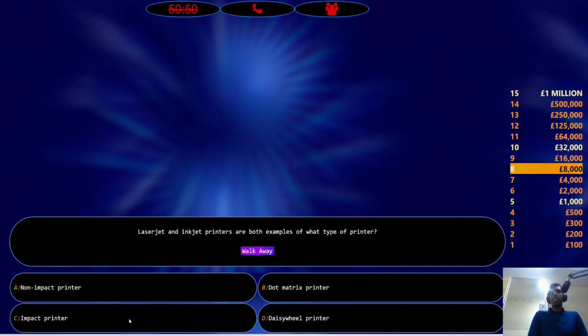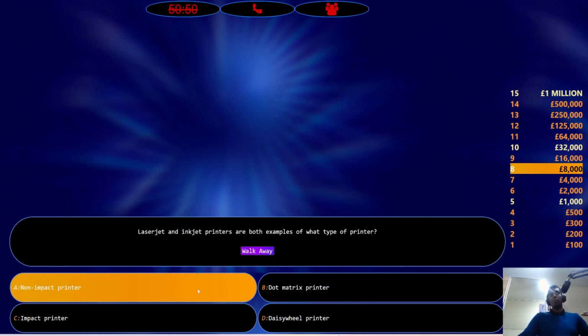That's what I'm trying to understand. I'm really digging and deeping a lot on the non-impact. Is it non-impact or is it impact in actual reality? Okay, I'm gonna go with non-impact. I'm not gonna rationalize why because it's stupid. But I don't think it's dot matrix. I don't think it's daisy wheel. Non-impact. Final answer. Let's go. Oh, yo, okay. There we go. That's how we do it. Nice. Oh, that was lucky.